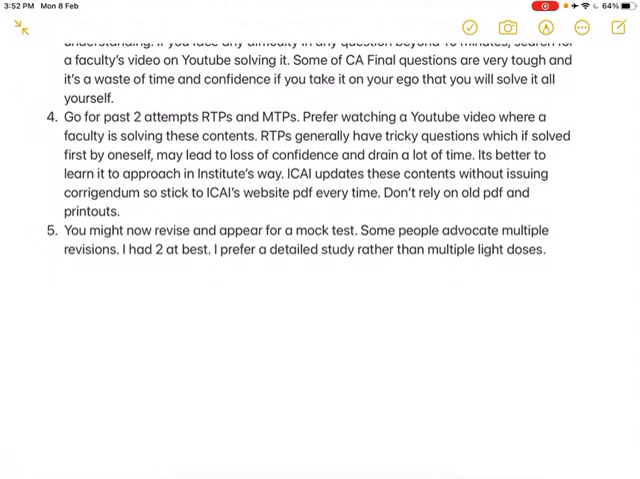ICAI updates these contents without issuing a corrigendum, and this happened a lot in the November 20 attempt. So stick to ICAI's website PDF every time. What happened with me was, I took the printout of the MTP, and when I was solving it, I was getting an issue in the question. Later on, I realized that the MTP had been amended, an update had been made, for which no corrigendum was issued. So it became very hard for me to track the change. It is always advisable that whenever you are solving these, go on ICAI's website and use that PDF. Don't rely on the old PDF and the printouts.